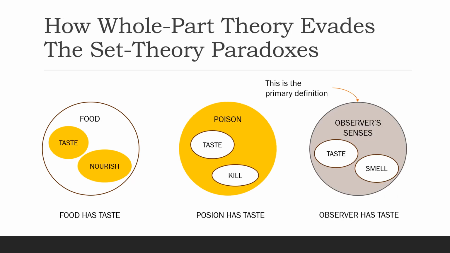In the whole part non-binary system, taste is not defined by aggregating food and poison. Taste is defined in relation to our senses rather than in relation to food and poison. Then food and poison are defined by aggregating taste. Similarly, the senses of taste and smell are not defined in relation to food and poison.